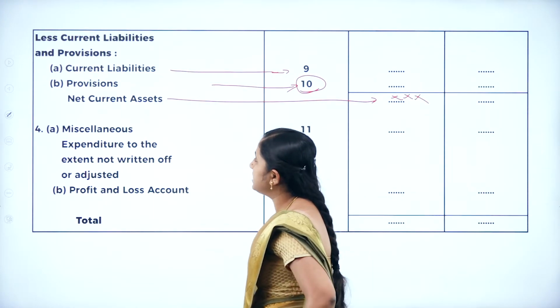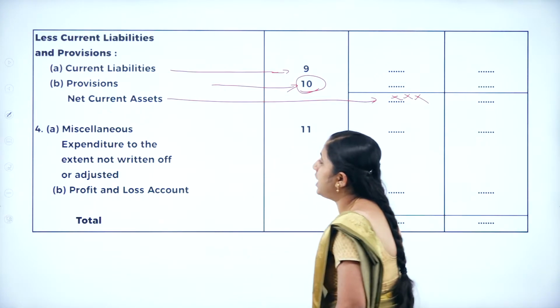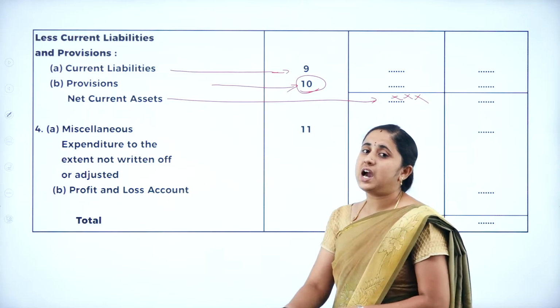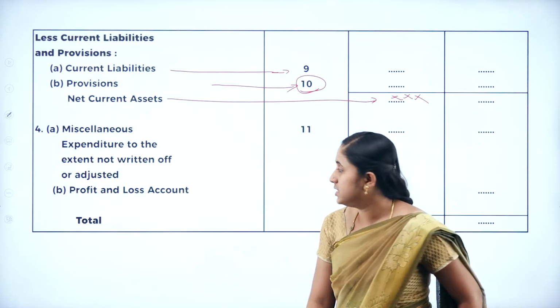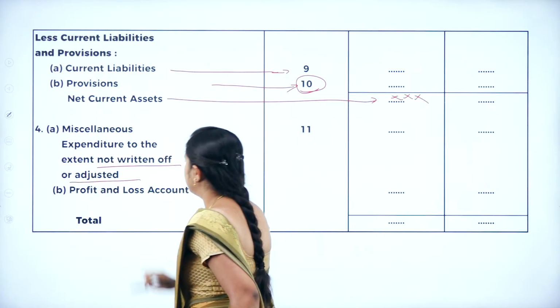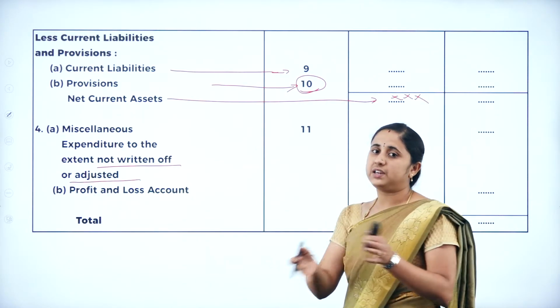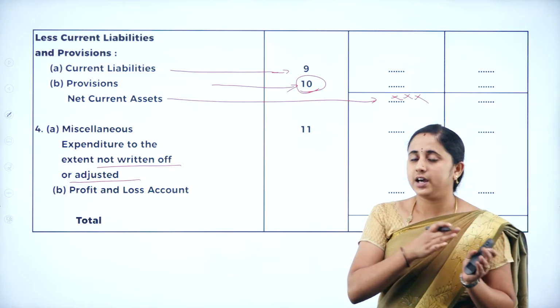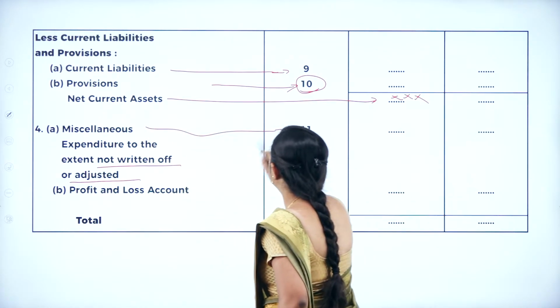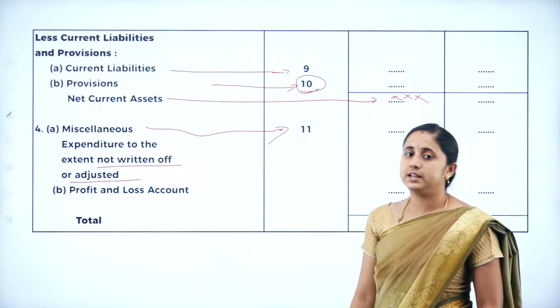Next one, miscellaneous expenditure to the extent not written off or adjusted. Any miscellaneous expenses not written off or adjusted, which you did not consider earlier, you are going to consider now.